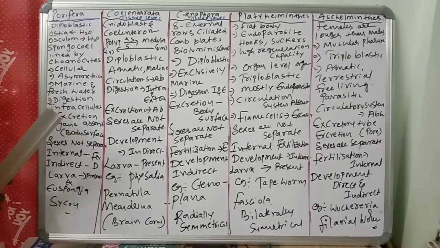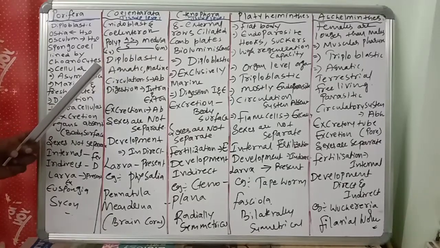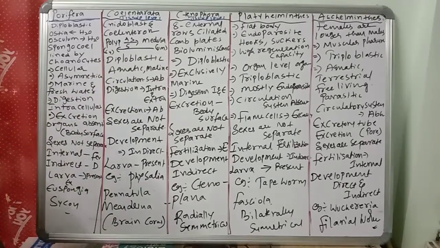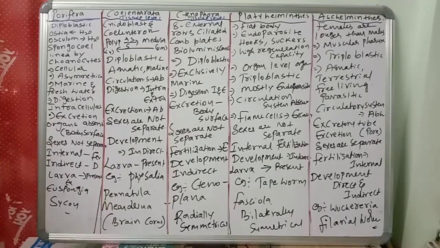The polyp form is cylindrical, and medusa is umbrella-shaped. The best example of a cylindrical polyp is Adamsia, and of a medusa, Aurelia. They are diploblastic, meaning only two layers, not mesoderm: ectoderm and endoderm. These two are very important. Ectoderm and endoderm will be present in their body.